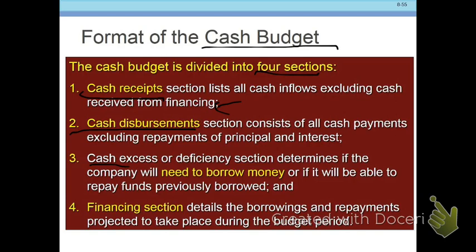Then we're going to have a cash excess or deficiency, and it'll tell us if we need to borrow any money to cover our cash flow, because keep in mind our employees want to be paid. Okay, and then we'll have some sort of a financing section where we're either going to repay the loan or take the loan out and pay interest or what have you. So those are the major parts of a cash budget.